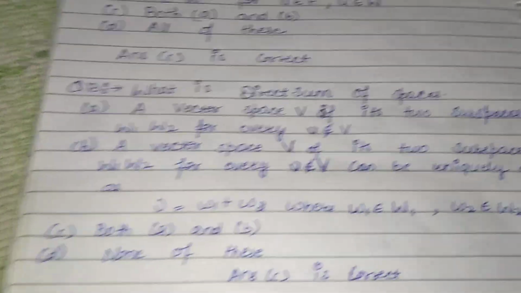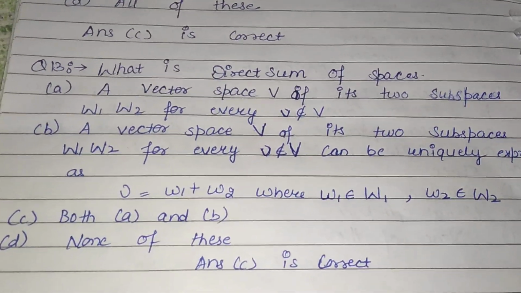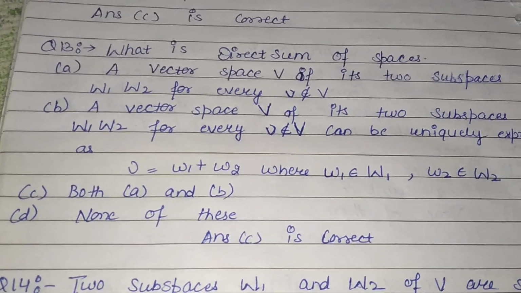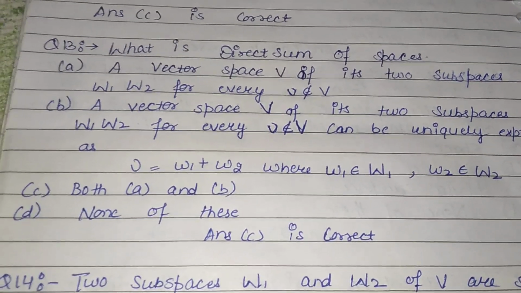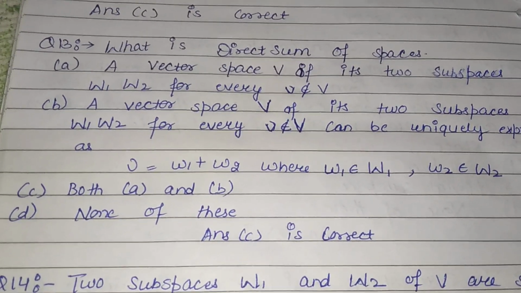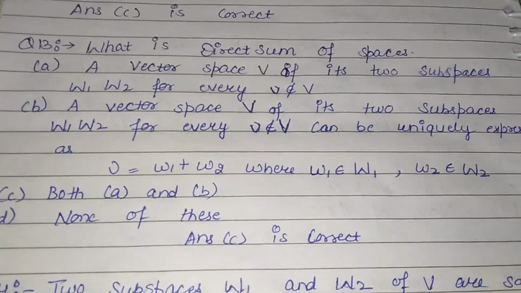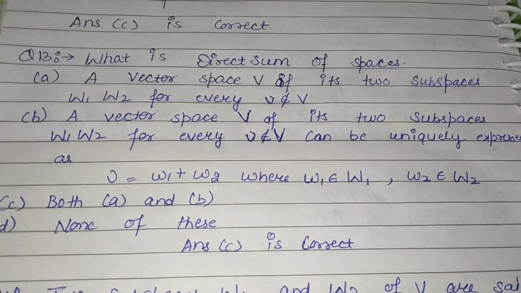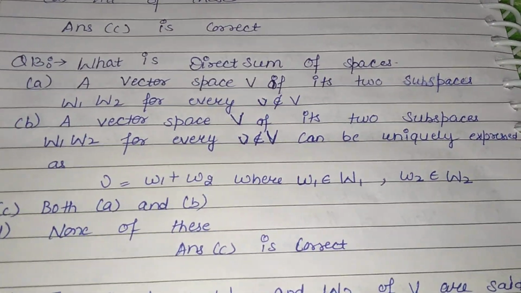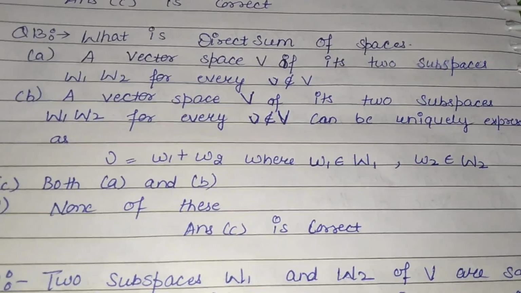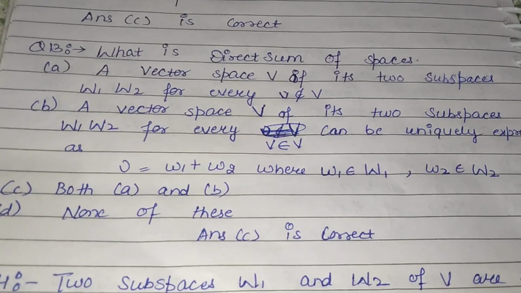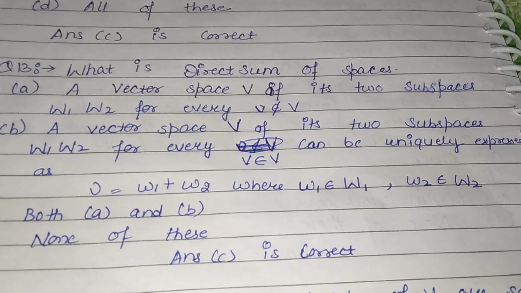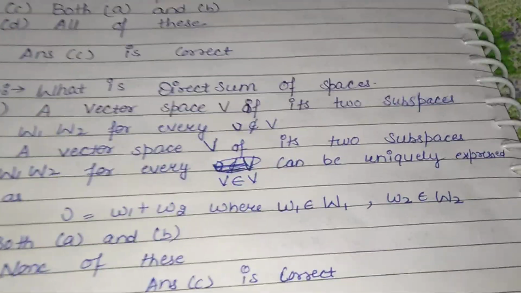Question 13 is, what is the direct sum of spaces? Option A, a vector space V, if its two subspaces W1, W2, for every v belongs to V does not belong to V. Option B, a vector space V of its two subspaces W1, W2, for every v belongs to V can be uniquely expressed as v is equal to w1 plus w2, where w1 belongs to W1 and w2 belongs to W2.